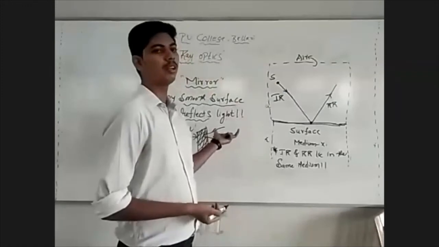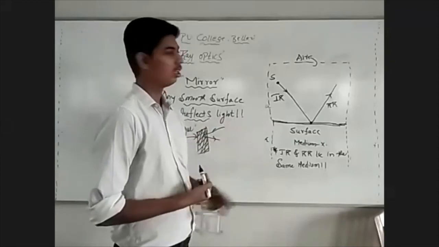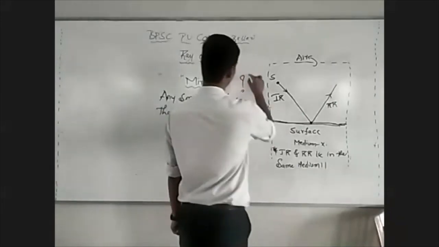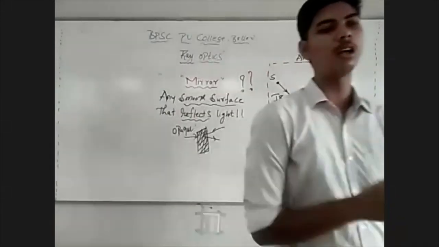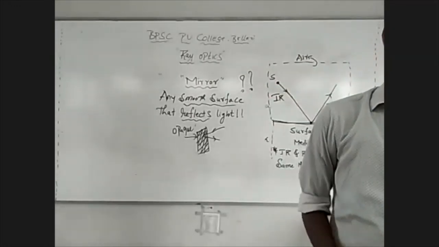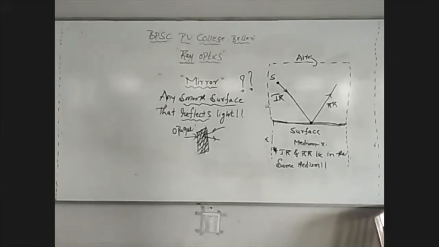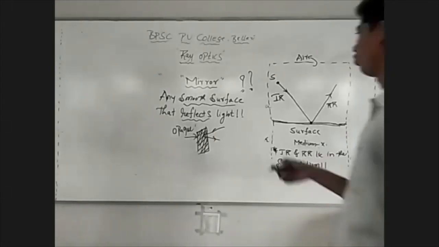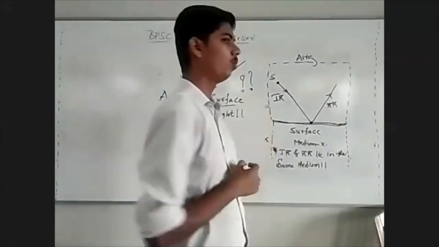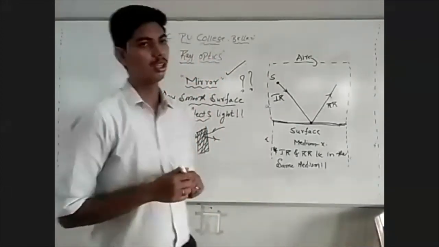Even this board is a mirror. We can call the board a mirror because it is reflecting the light that is incident on it. If this board were not reflecting the light that is incident on it, would this board be visible to you? So we can even say this board is a mirror, right? So any smooth light reflecting surface can be called a mirror. This is regarding reflection and the mirror.